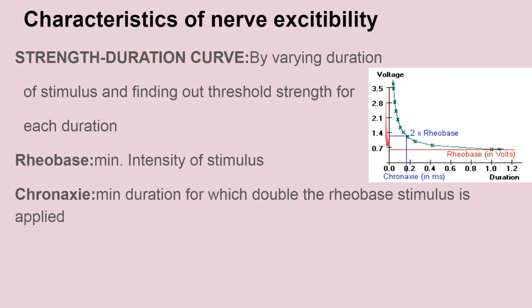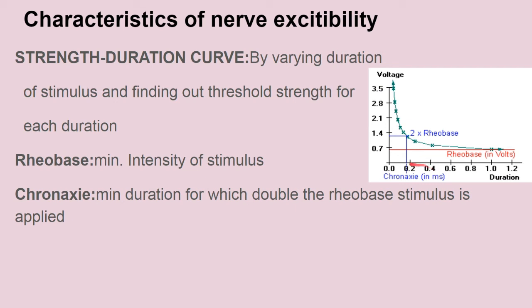This is the graph of the strength duration curve, with strength and duration. It is mainly studied by varying the duration of the stimulus and finding out the threshold stimulus for a particular duration. It has mainly two things, Rheobase and Chronaxie. What is Rheobase? This red line is the Rheobase. It is the minimum intensity of the stimulus which is applied for long enough, known as the utilization time, at which the response occurs.